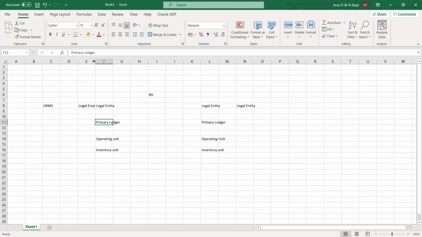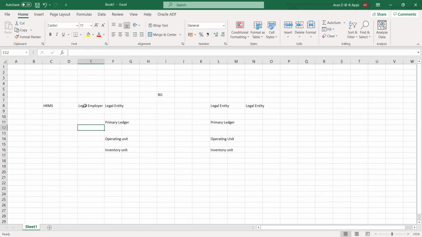Okay. Now we have something called a legal employer. The legal employer is the actual employer, the unit which handles the payroll, and the employee maintenance and everything will be handled under this particular unit. It is not necessary that the legal entity must be the legal employer.